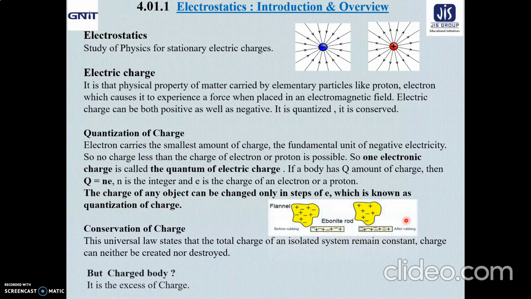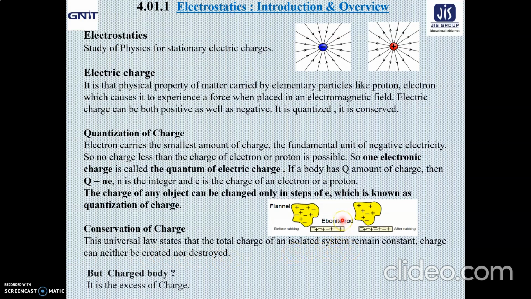Like conservation of energy, in the case of conservation of charge we also have a universal law which states that the total charge of an isolated system remains constant. Charge can neither be created nor destroyed. I am repeating, the total charge of an isolated system remains constant. Charge can neither be created nor destroyed. Naturally, the question arises: what do we mean by an isolated system?